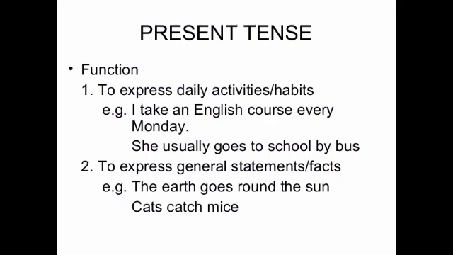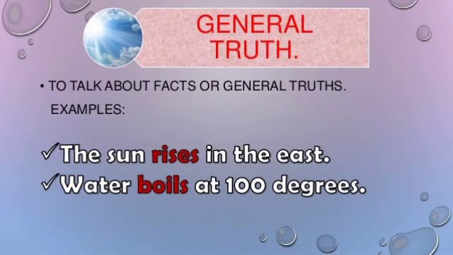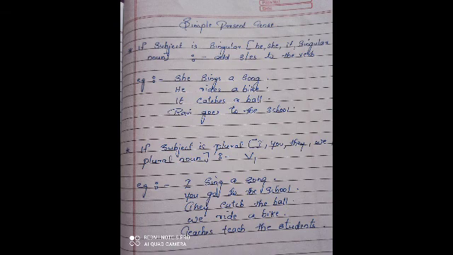Cats catch mice. It is also a fact. Then the sun rises in the east. The sun sets in the west. Water boils at 100 degrees. Ice melts when it heats. All these are general truth or universal truth, general fact. So our habitual action or daily activities and general truth should be expressed in which tense? Simple present tense. Do you know the format of simple present tense?